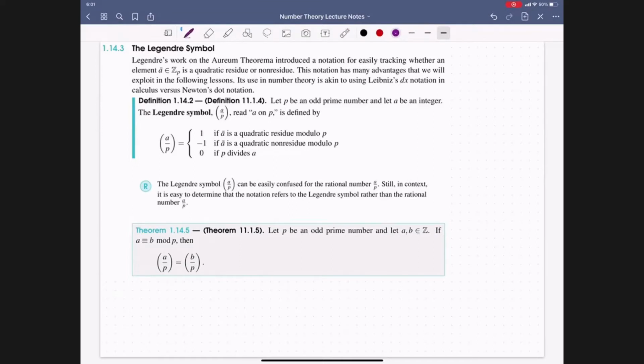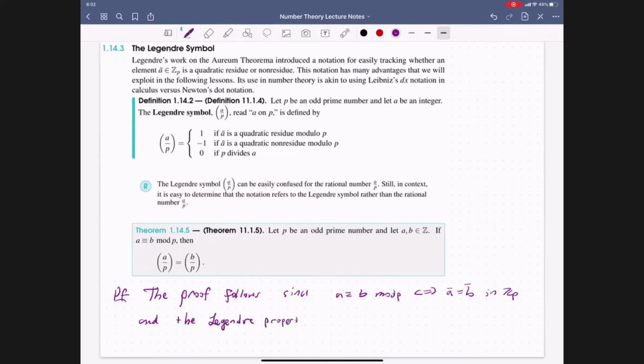But now the proof follows because we know that a is congruent to b mod p is equivalent to a bar equals b bar. And the Legendre symbol is a property on congruence classes. So we have that the proof follows since a congruent to b mod p is equivalent to saying a bar is equal to b bar in Z_p. And the Legendre symbol depends on congruence classes.